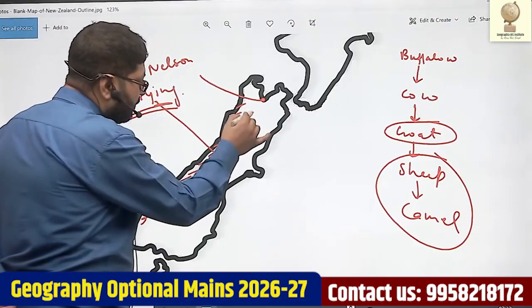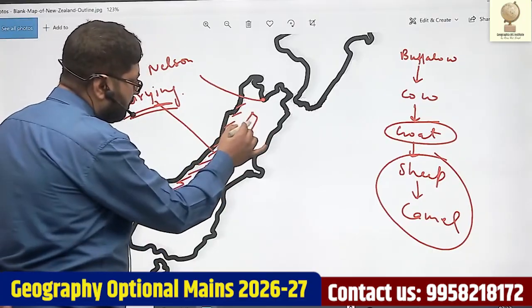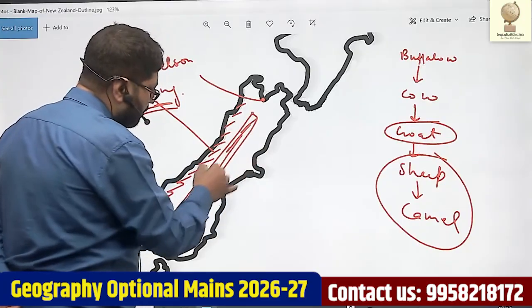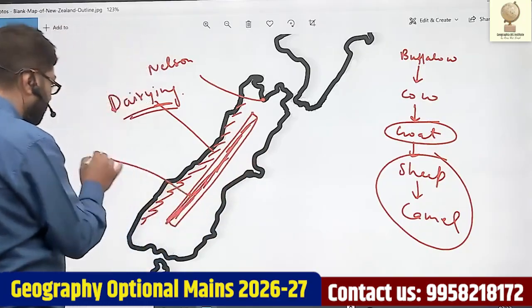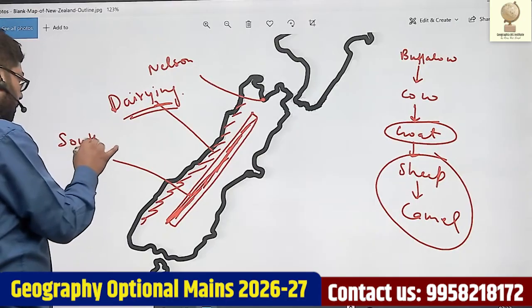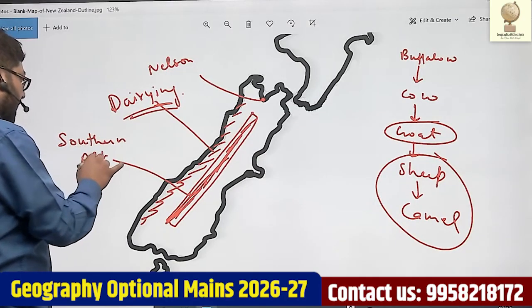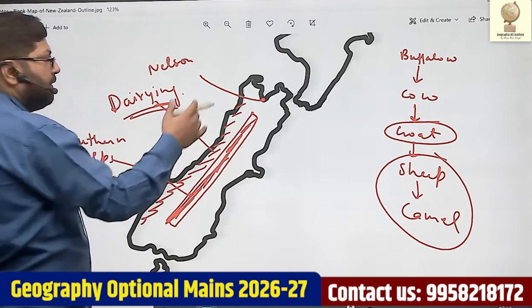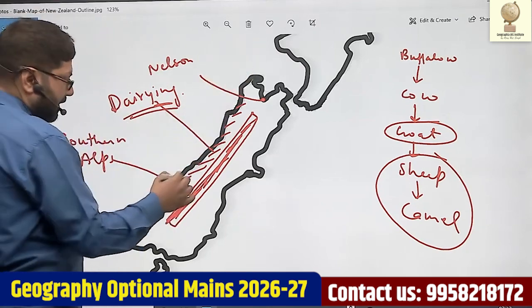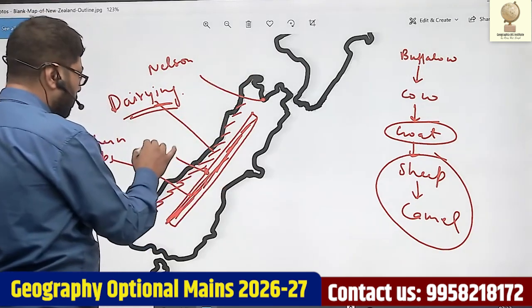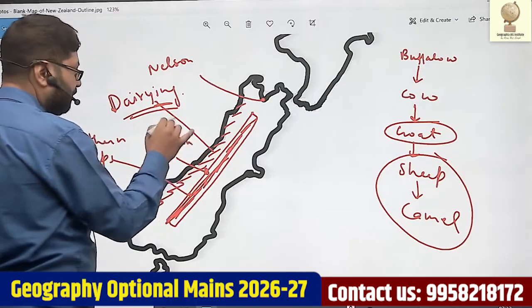In the middle you have Southern Alps. Southern Alps are higher than volcanoes of the North Island. Mount Cook is the highest peak.